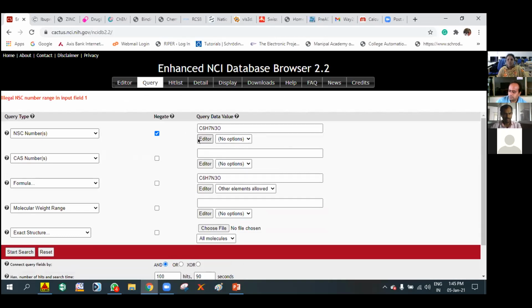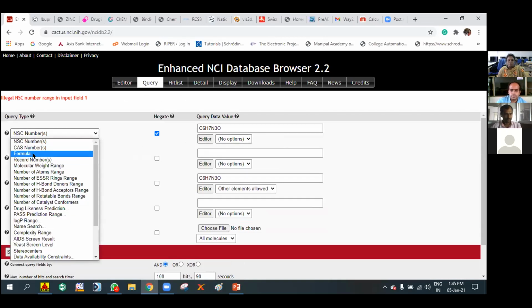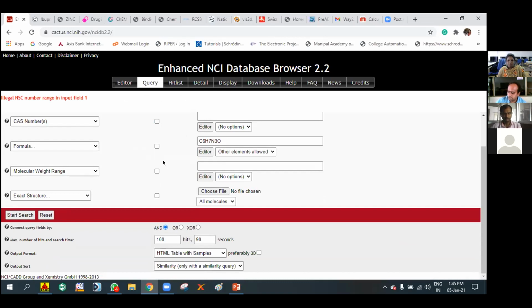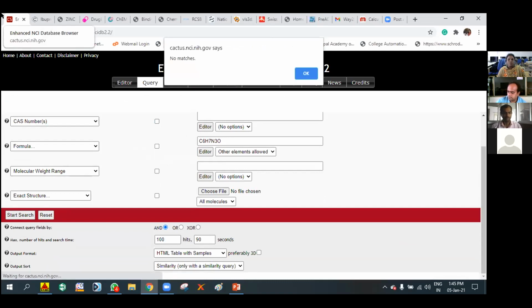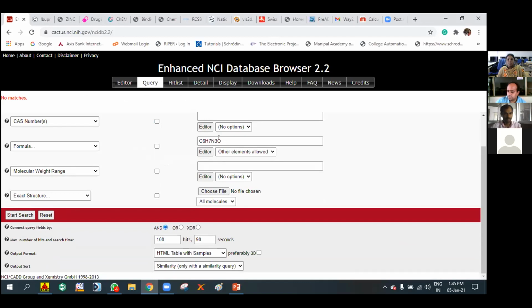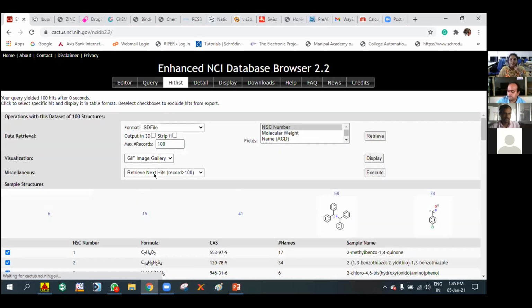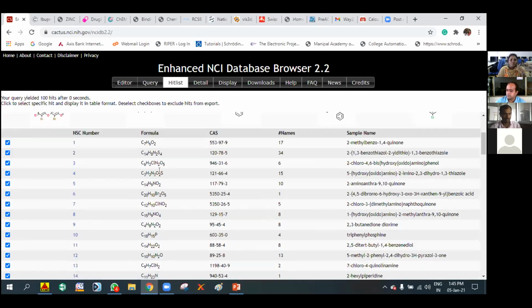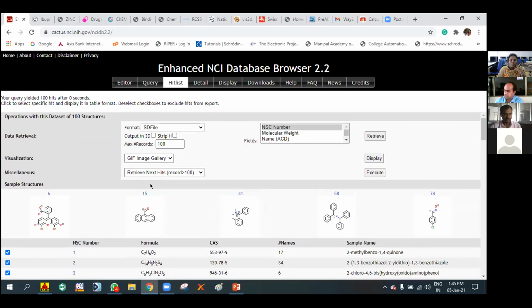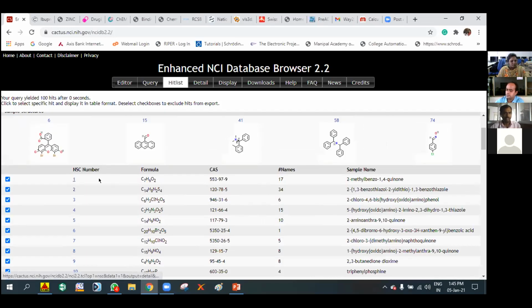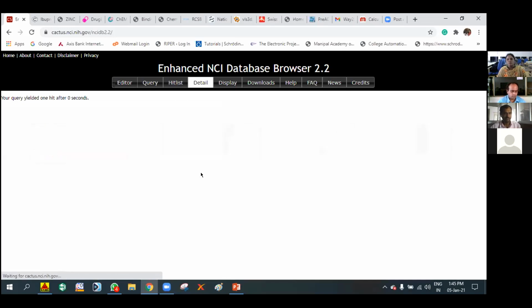So some error is coming. Actually, compounds with a similar formula should come up, but it is showing something different. Some parameters I am missing here. So if you click that similarity search, it gives the structures.